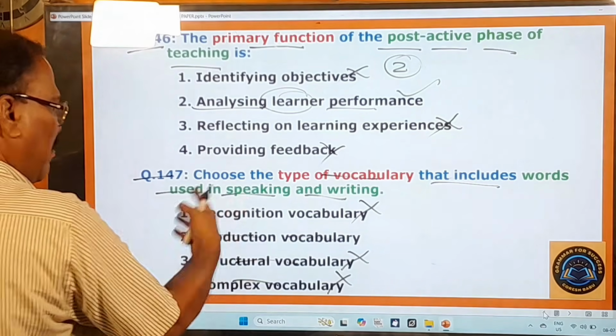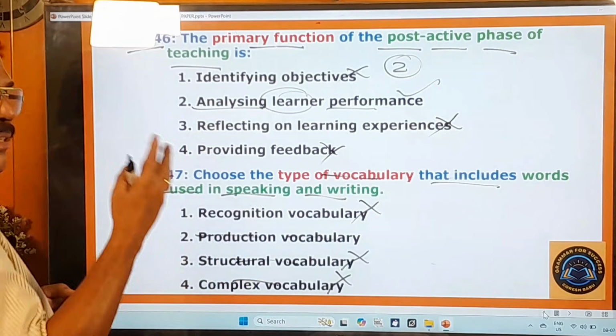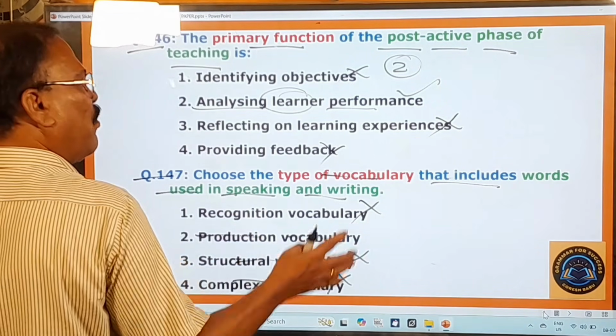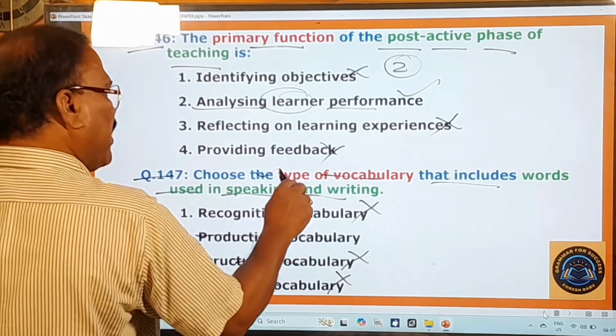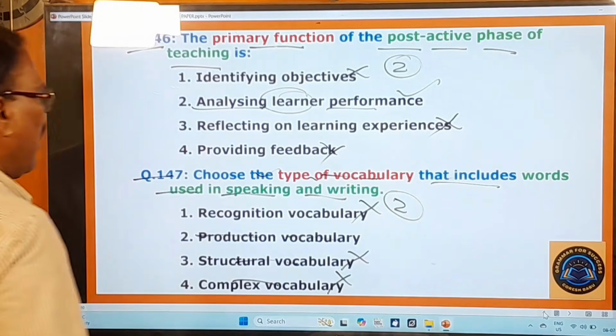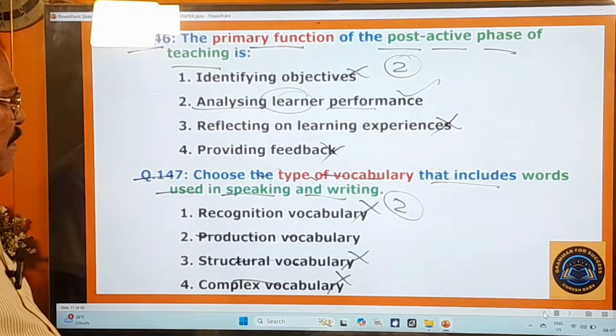So in this way, there are varieties of vocabulary existing in the English language, but the vocabulary that we use extensively in speaking and writing is called production vocabulary. Therefore, the second one is the right one. And now you move on to other questions.